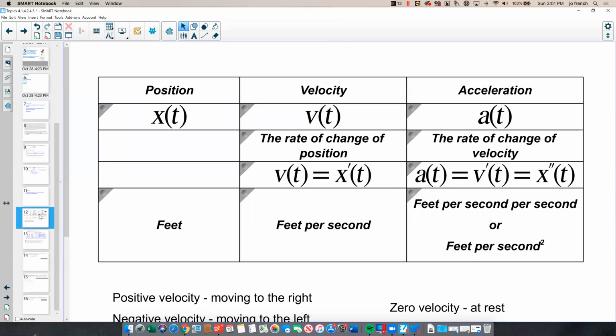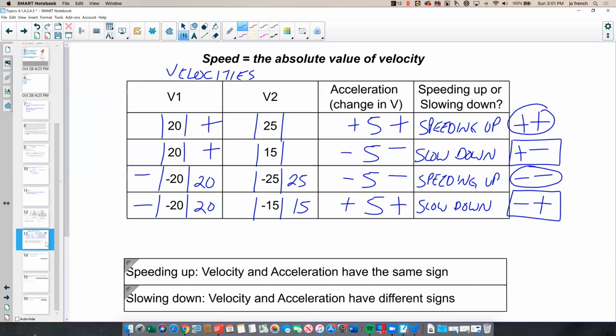Velocity is the derivative of position. Acceleration is the derivative of velocity and the second derivative of position. Speeding up, velocity and acceleration have the same sign. Slowing down, velocity and acceleration have different signs. In the next video, we'll go over a few examples.